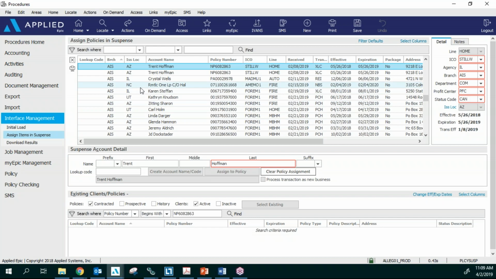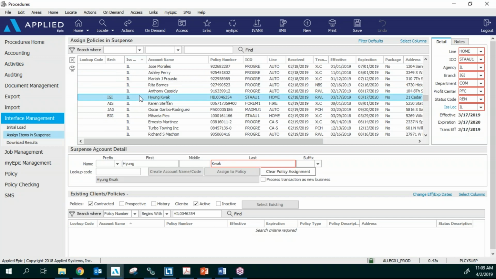Now, our AIS code is shared by many of our different affiliates with different carriers that share the same code. So if you know you share a code with Allegiance, you might have to come in here and search by the AIS code, or you can search just by your state.